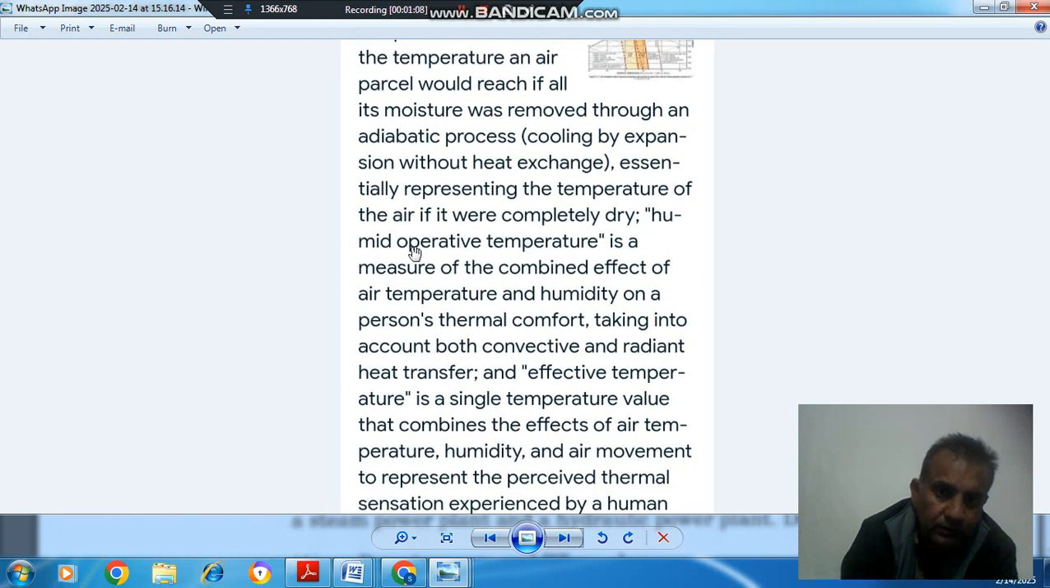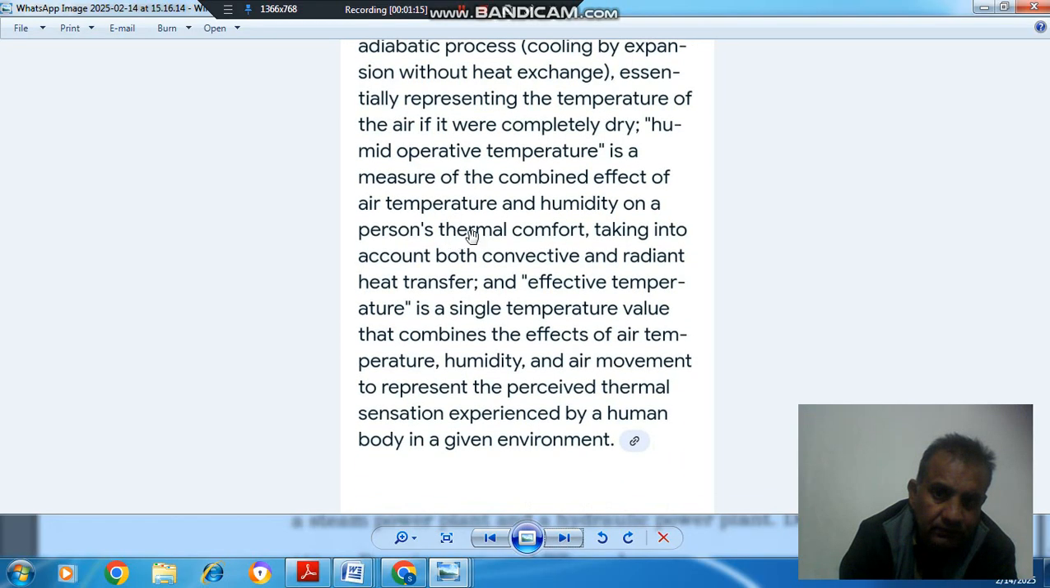Second, humid operative temperature is a measure of the combined effect of air temperature and humidity on a person's thermal comfort, taking into account both convective and radiant heat transfer. And third, effective temperature is a single temperature value that combines the effect of air temperature, humidity, and air movement to represent the perceived thermal sensation experienced by a human body in a given environment.